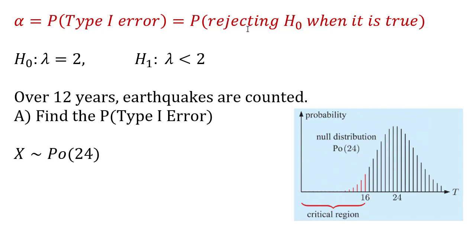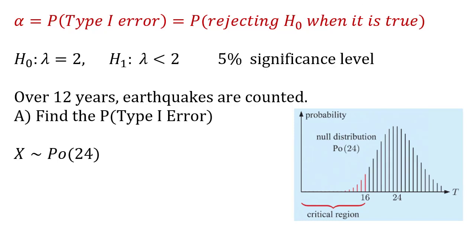That's clearly what we're interested in, particularly when it's true. So I draw the Poisson distribution under the null hypothesis. It looks like this. And there is a region here where I would reject the null hypothesis. So let's say the question said the significance level is 5%. So 5%, these little bars here have to add up to less than 5%.